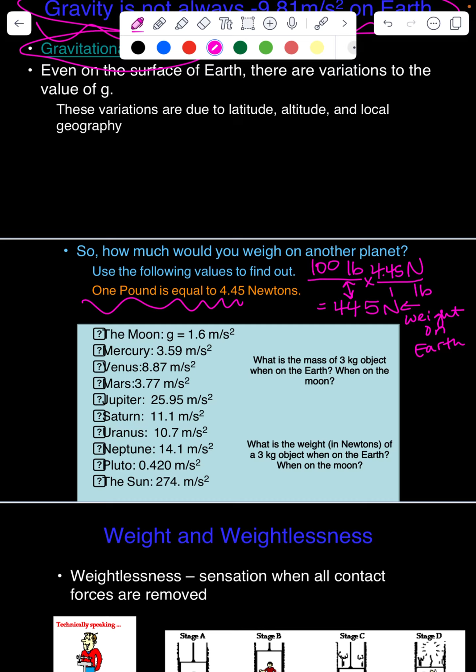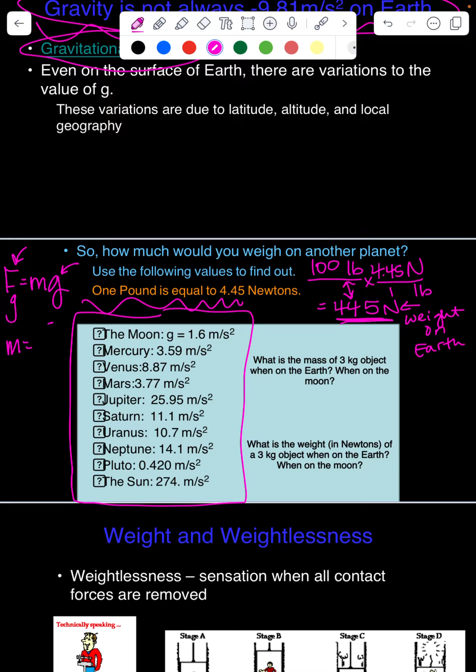That doesn't really help us in finding our weight on these other celestial bodies, so we would use this. This is our weight on Earth, our FG on Earth. We know that FG is equal to mg, and our acceleration due to gravity on Earth is 9.81.